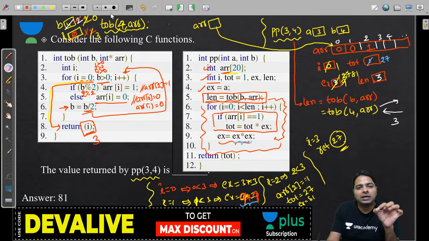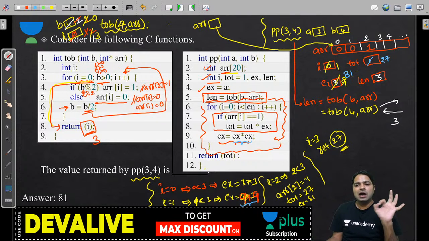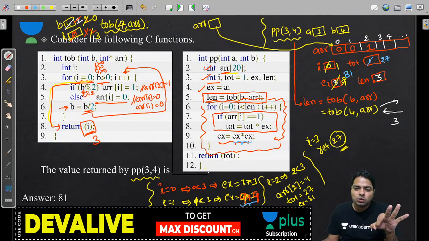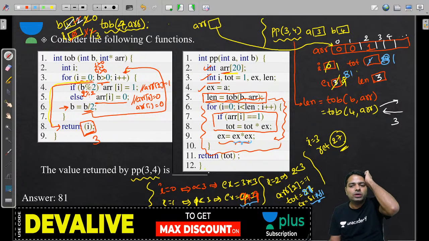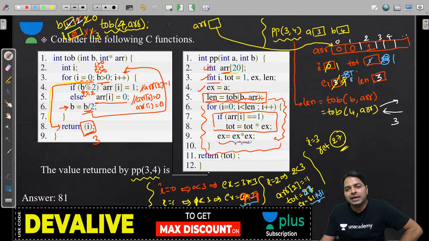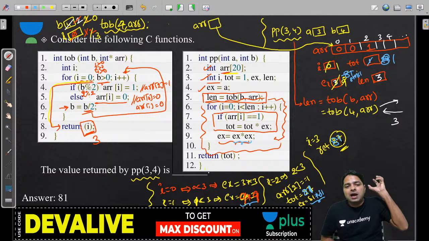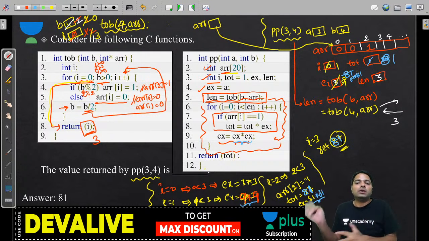You can go back and cross check, you can do it very quickly. That may take 2 minutes, but you will calculate that it is 81. Everybody, after getting 81, then the total you will get is 1 into 81. So this is actually 81, and X is 81 into 81 is going to be calculated, and whatever the result, you store in that EX. The next one is 81 into 81 is stored in EX, but what we are going to return is 81. Is that clear? If you have clarity on paper, you can cross check and you can identify the mistake, you can go back to the value.